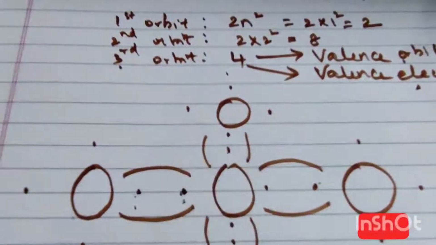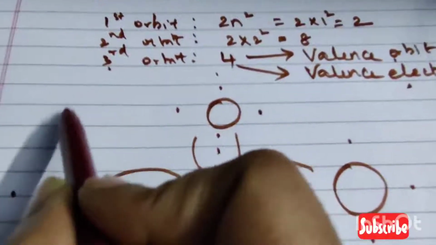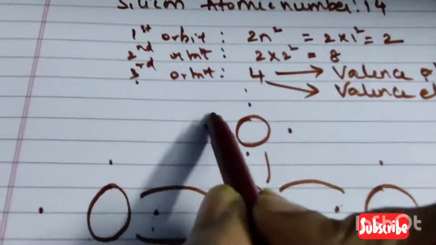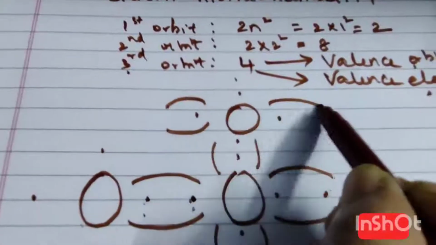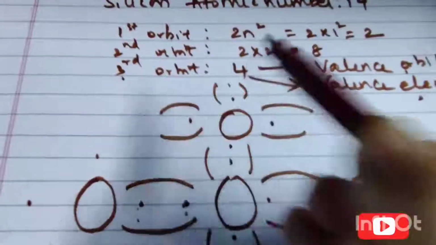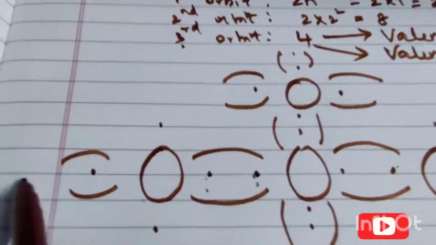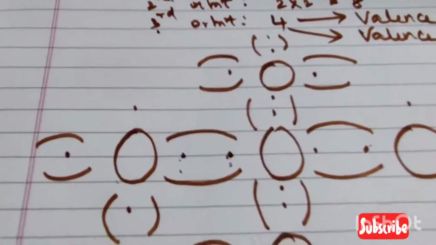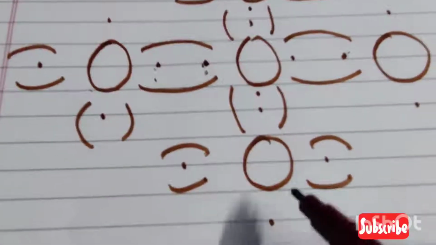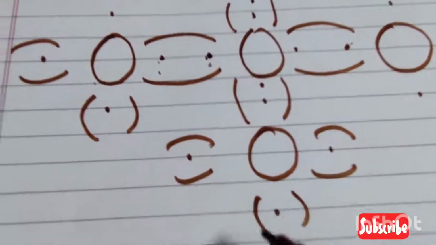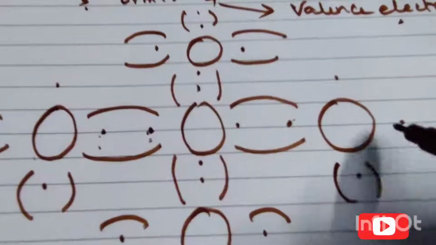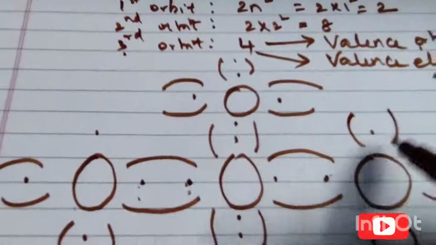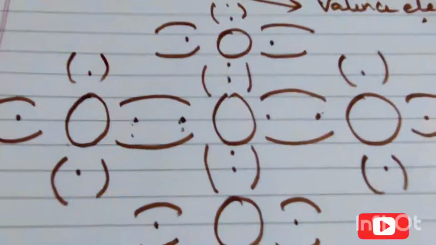Suppose there is one more atom here, for example, that free electron can also form a bond with it. Just draw these brackets, which represent that it is forming a bond. That is nothing but a covalent bond. Understood?